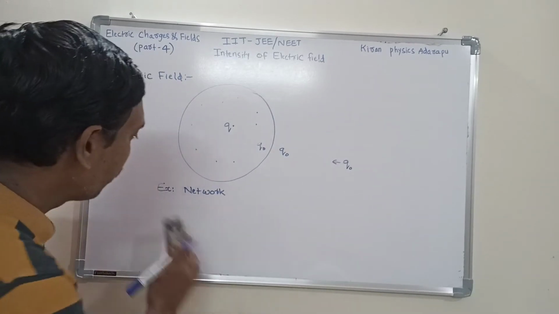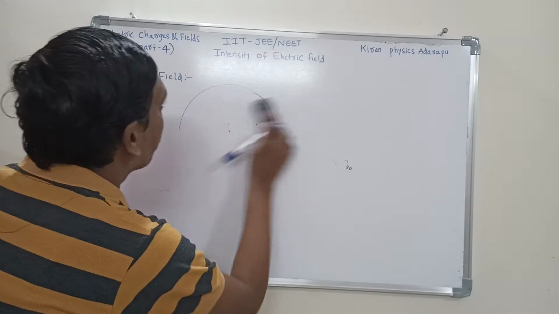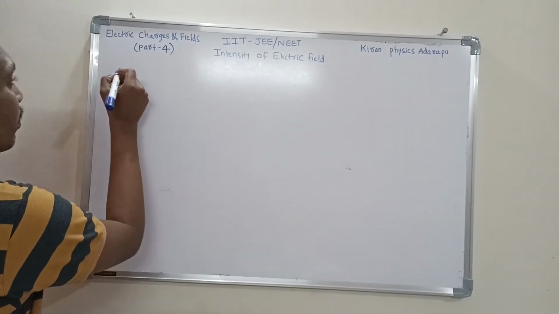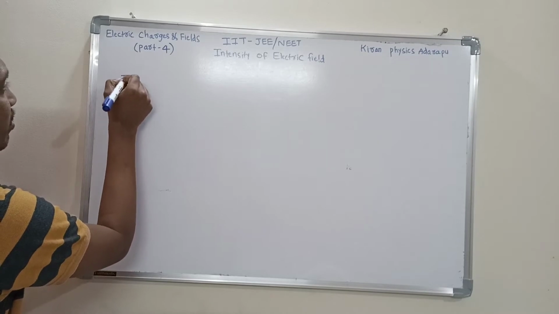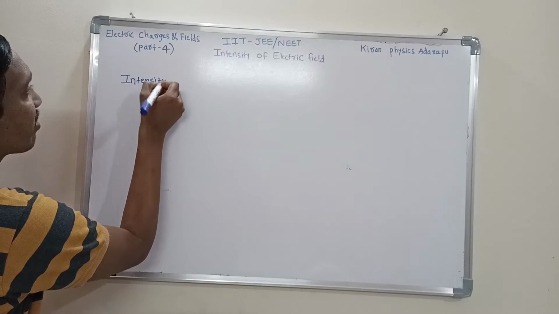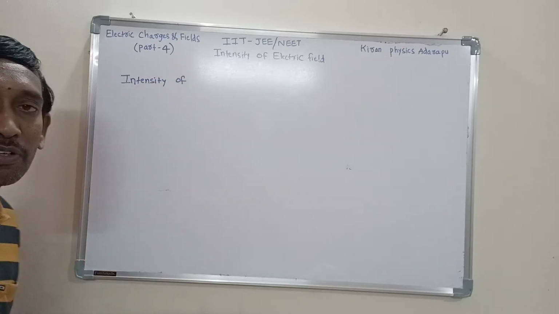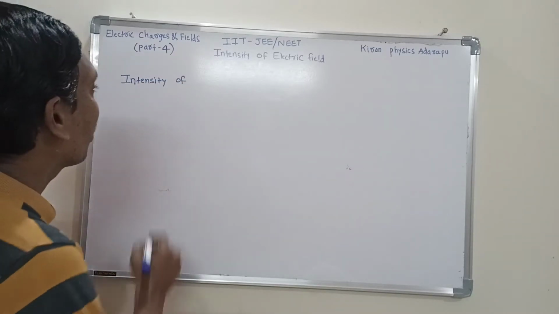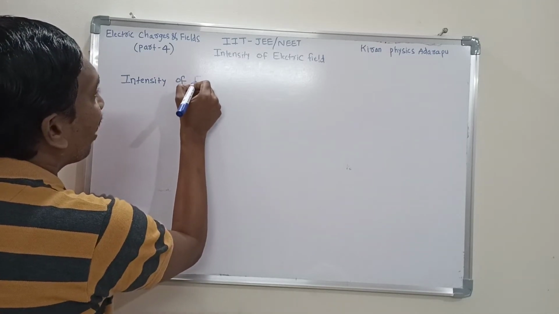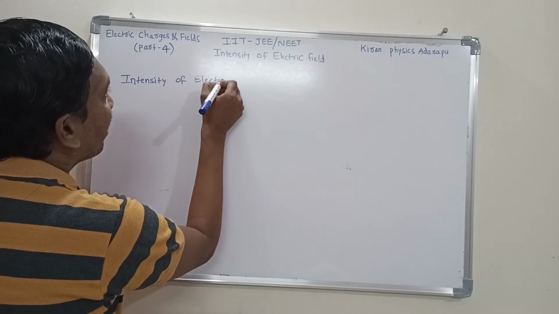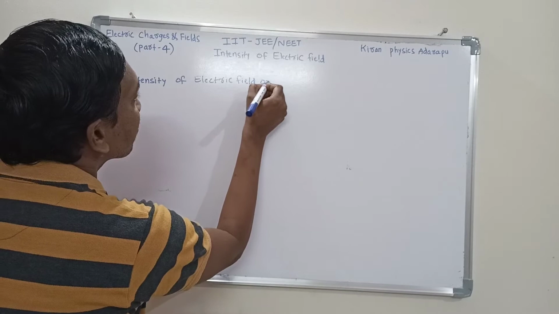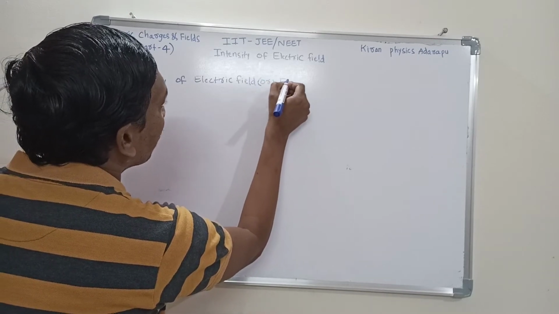Listen carefully, all of you. First I want to explain about intensity of electric field. From the definition we have to construct one expression. From the expression it is very easily understood what is intensity of electric field. That's why I want to give one simple expression for intensity of electric field. Intensity of electric field is simply called electric intensity.